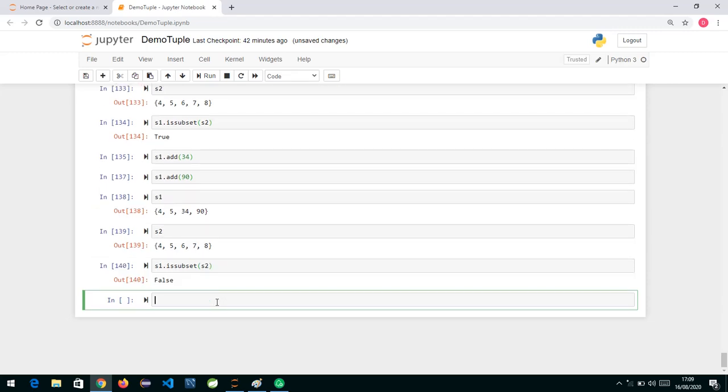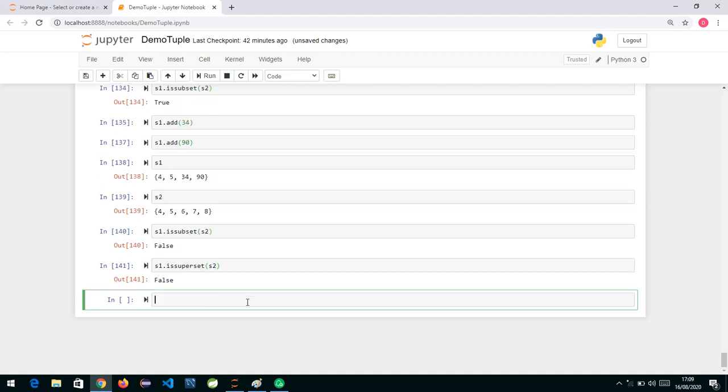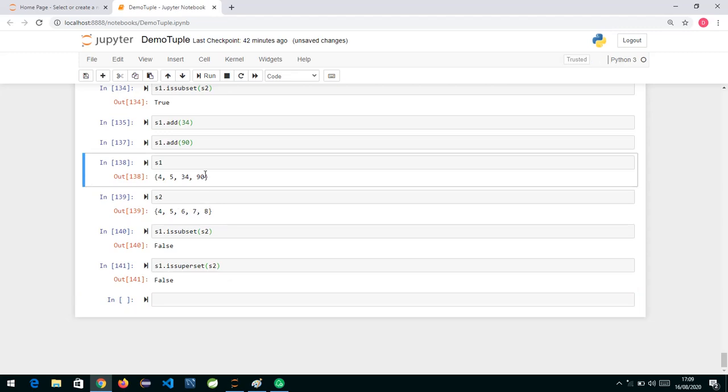Similarly, if we write S1 dot is superset. Super means all the elements of the second set which we are passing, if they are present in the first set, then we will say this is a superset. But now also it is going to give us false, because in the second set we have 6, 7, 8, and we don't have 6 and 7 in S1.